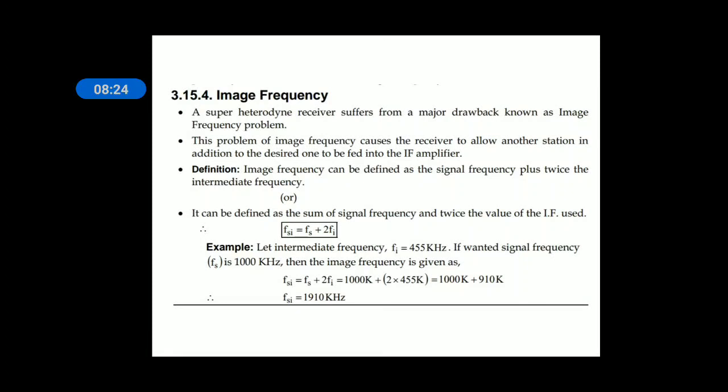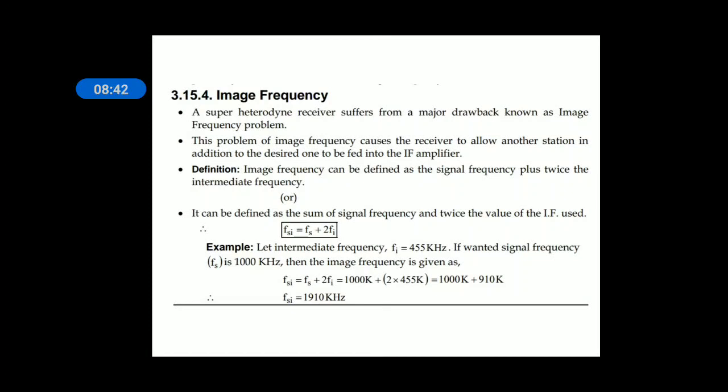As we know, we are employing a technique called the superheterodyne process to overcome the limitations of the TRF receiver, to have good selectivity, sensitivity, stability and better adjacent channel rejection ratio.